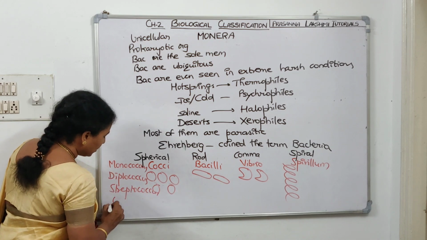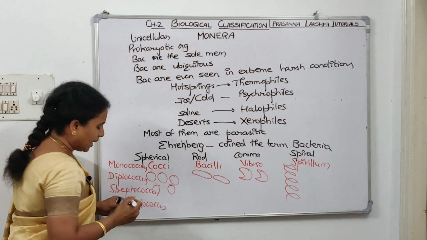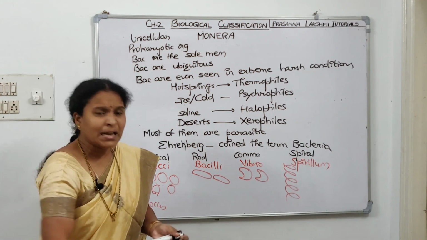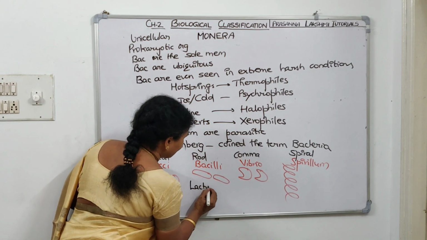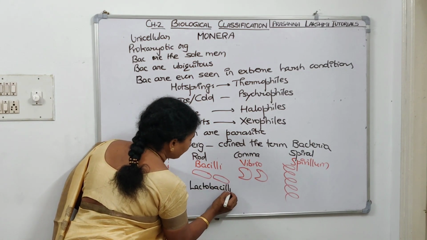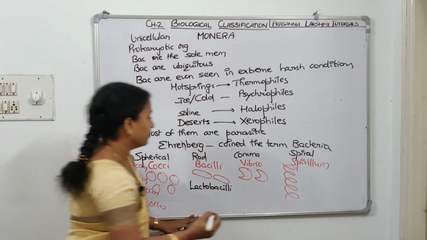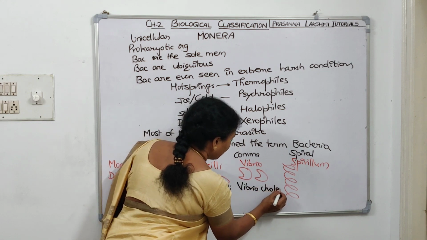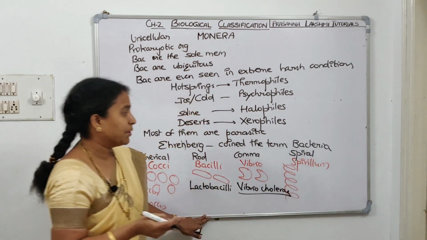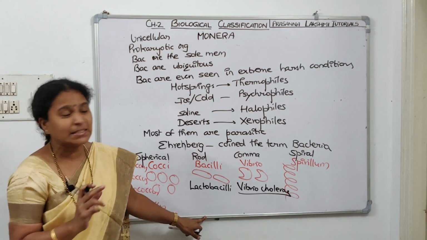Streptococcus, staphylococcus. Examples of bacilli: lactobacilli, which converts milk to curd, is an example. Now, comma shaped Vibrio cholerae, which causes cholera, is an example. For spiral shaped bacteria, Treponema pallidum, which causes syphilis, is an example.